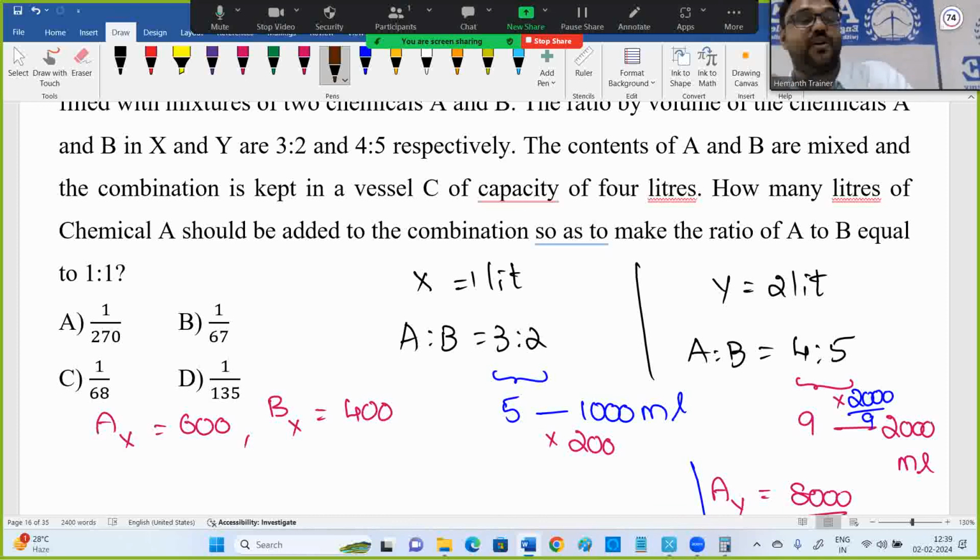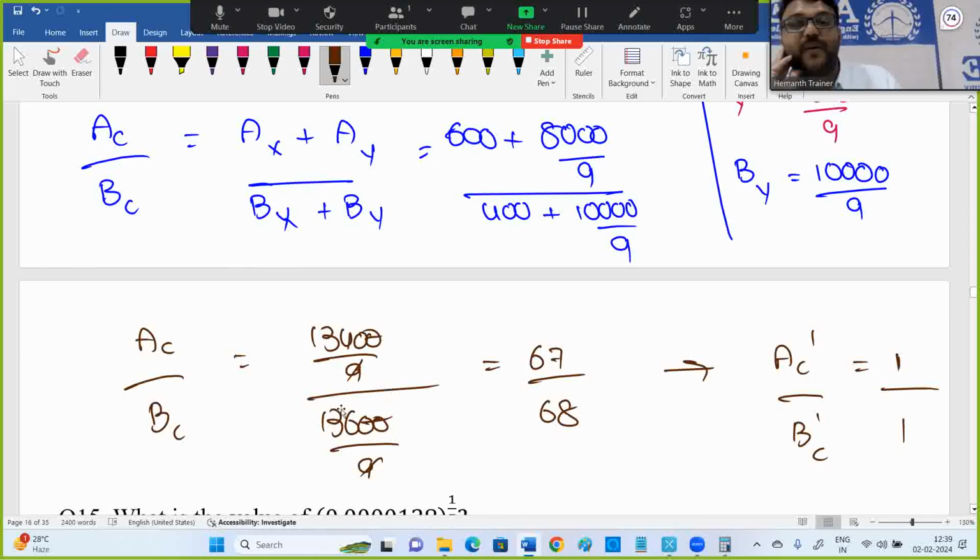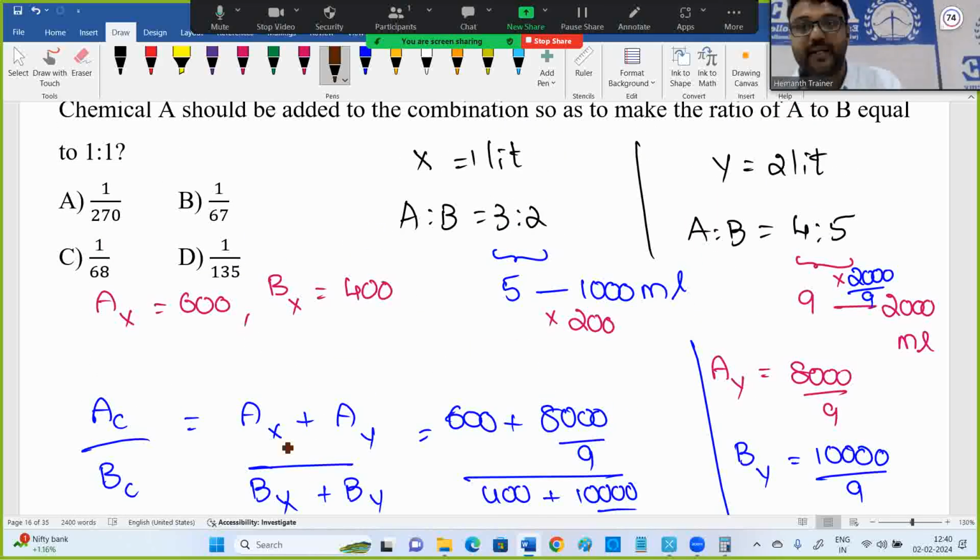Now how much A should be added? After all this, we may end with a wrong answer also, because all options are a bit relevant. If I don't cancel and stop here, 134, 136 is adding 270. 134 plus 136 is 270. Then 2 out of 270 something will come, but 2 out is not there, so 1 out of 270 you can eliminate. Now, is it 1 out of 67 or 1 out of 135 or 1 out of 68? All are close.